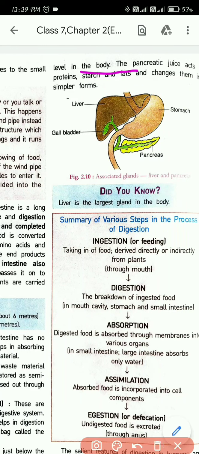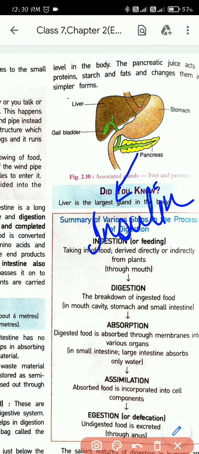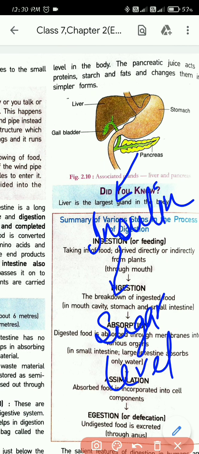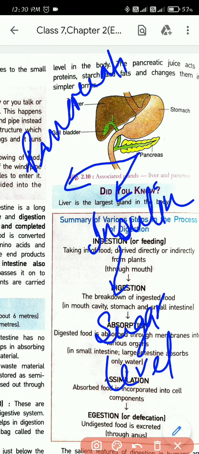So why is the pancreas important? It's important in the digestive system because it secretes what? Insulin and also pancreatic juice. The insulin is important because it regulates what? Sugar level in our body. And it also secretes a juice. What is that juice? That is named pancreatic juice.